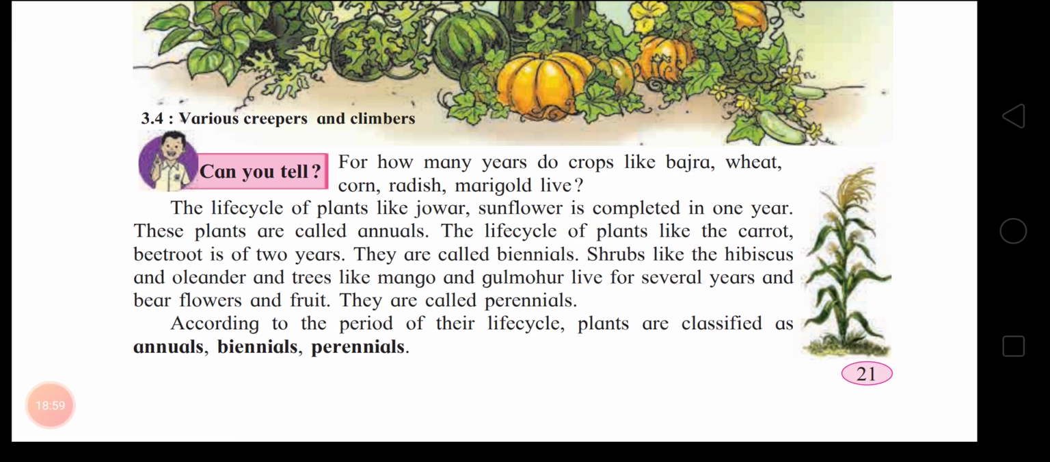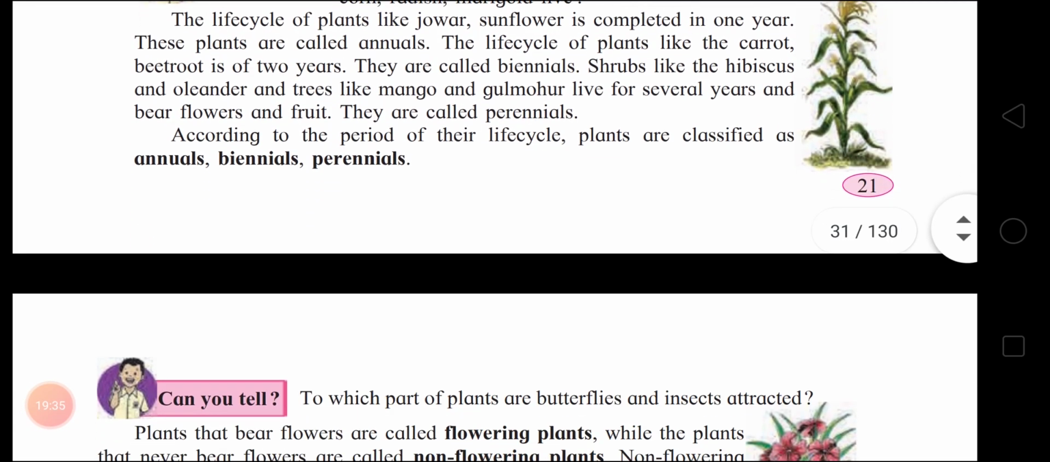Example, carrot, beetroot. Then shrubs like the hibiscus and oleander and trees like mango and gulmohar live for several years and bear flowers and fruit. So they are called perennials. So children, according to the period of their life cycle, plants are classified as annuals for 1 year, biennials for 2 years, perennials for many years. Got it, children?